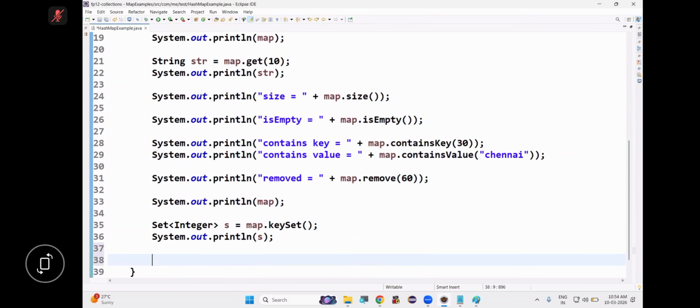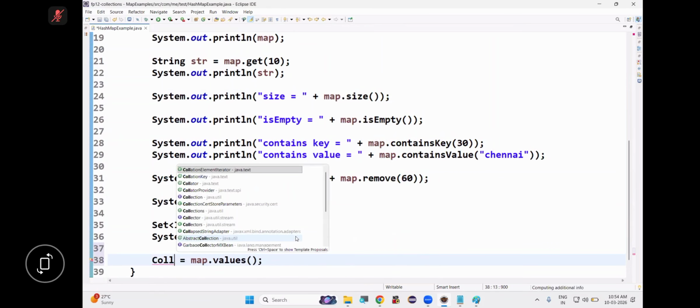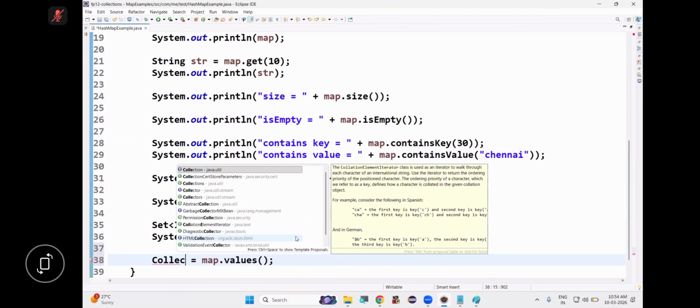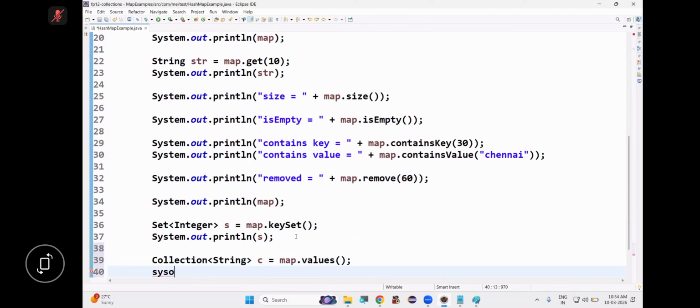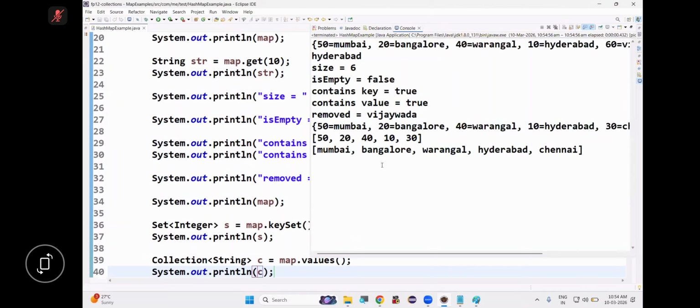I want all the values. What is the method to get all the values? Map.values method. It returns all the values as which object? Collection object. So create a Collection reference variable. Objects are which type? So C. C is an object of Collection holding all the values. I'm displaying C. If you run, you'll see all the values.